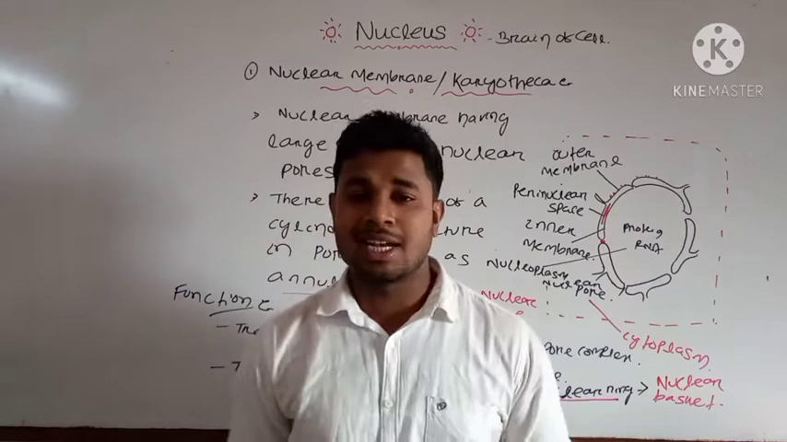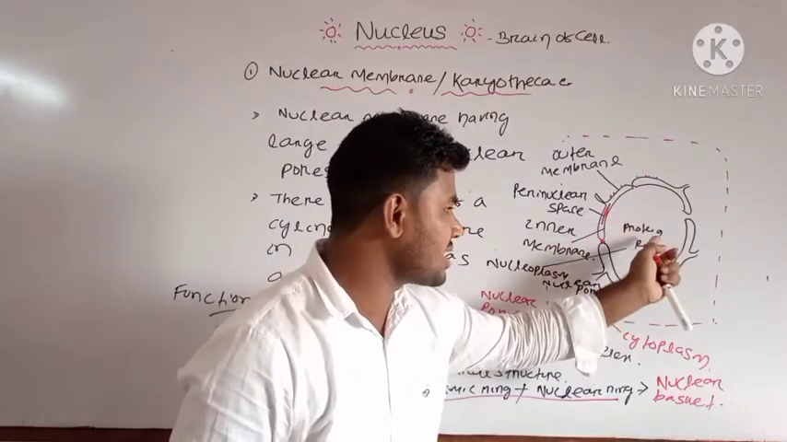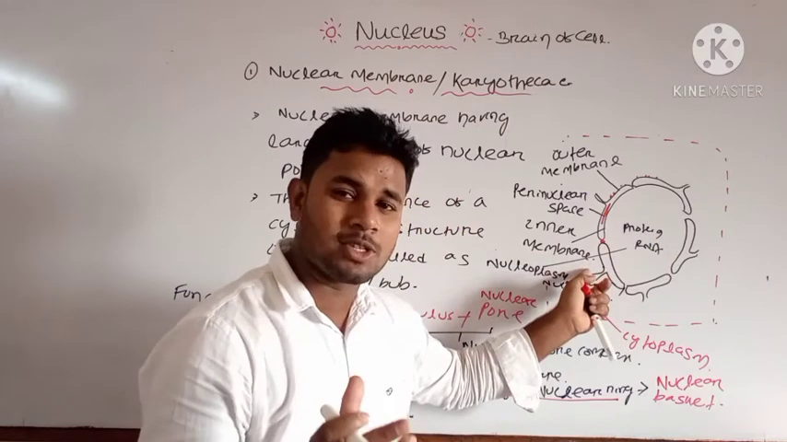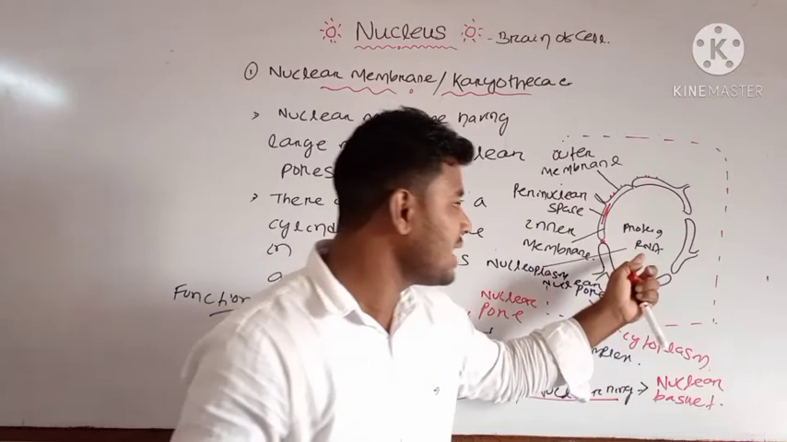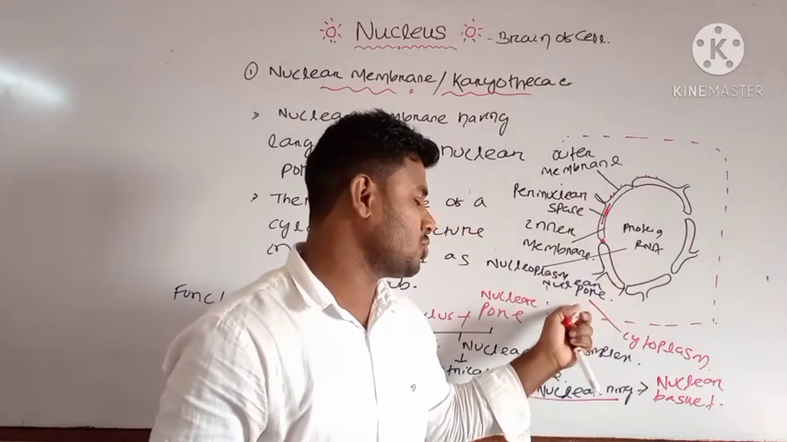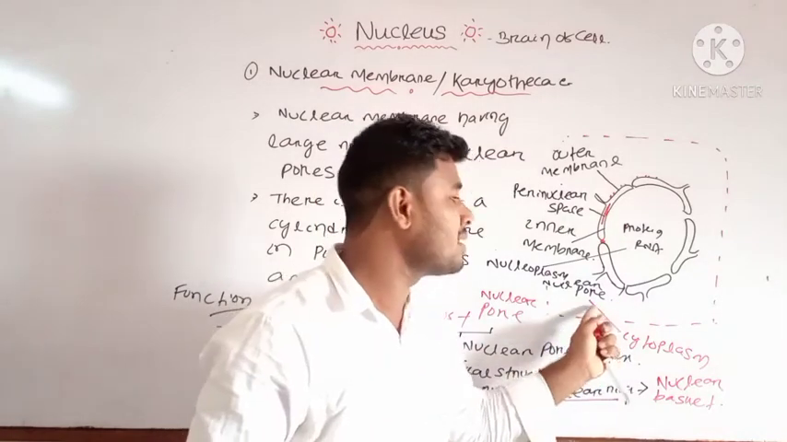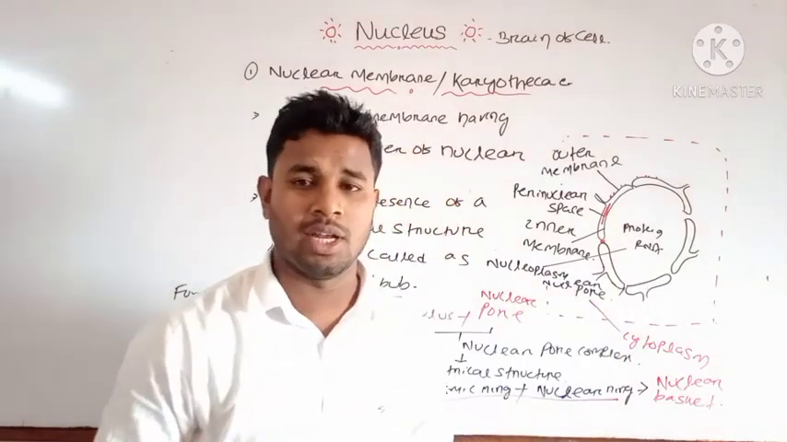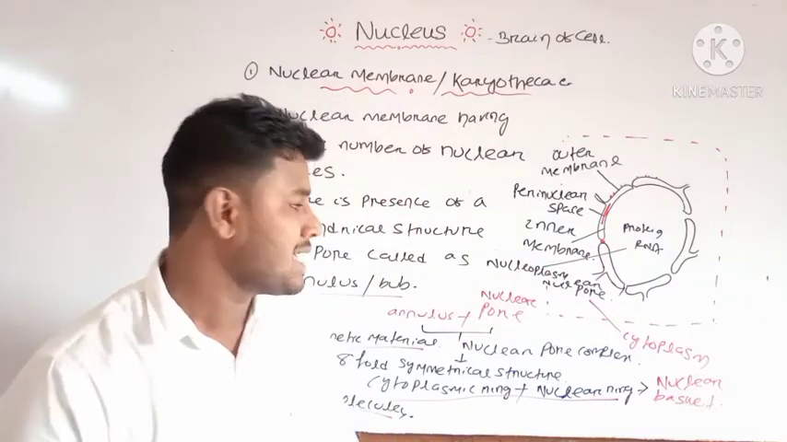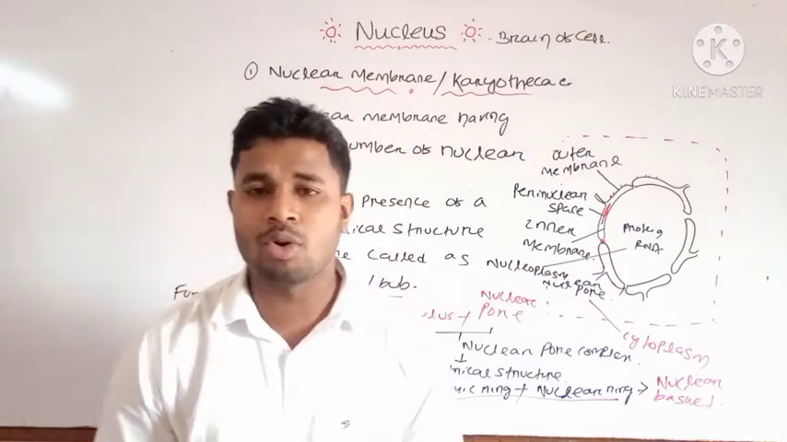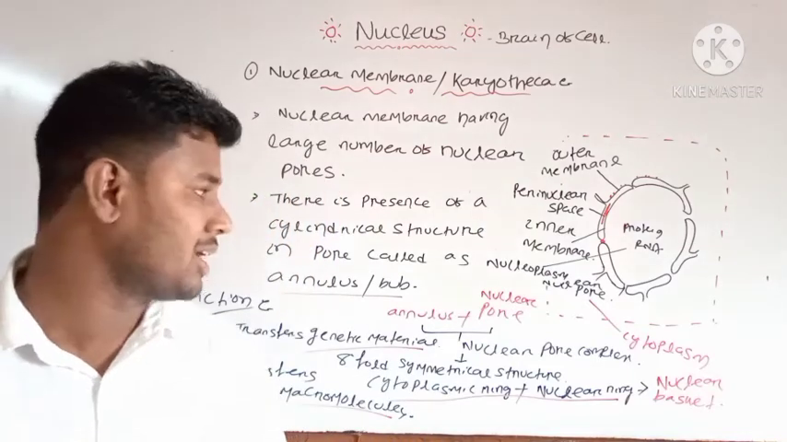Genetic material means DNA and RNA, which are present inside your nucleus. These are transferred to the cytoplasm, and the macromolecules like proteins and enzymes which are present inside your nucleus are transferred to the cytoplasm. The proteins and enzymes which are present inside your cytoplasm are also transferred to the nucleus, through which structure? Through the nuclear pore structure. Okay, this is all about the nuclear membrane. Note down all these points. Then we will discuss the nucleoplasm.